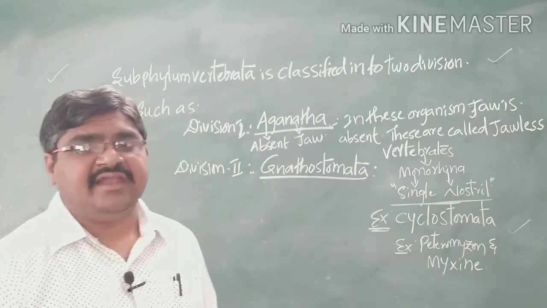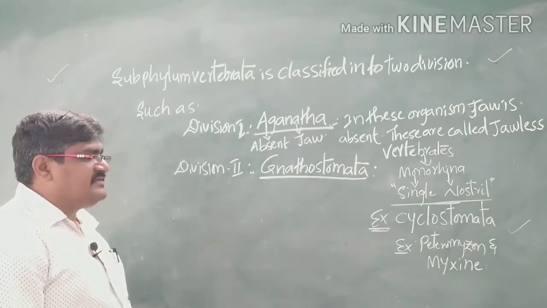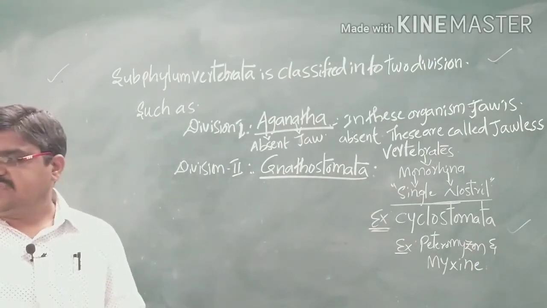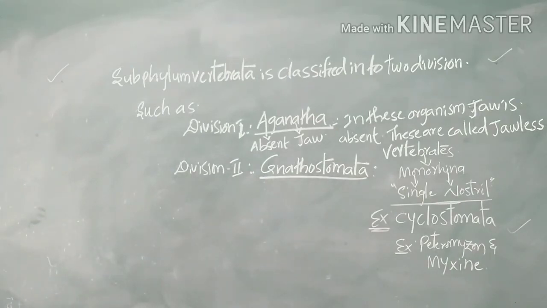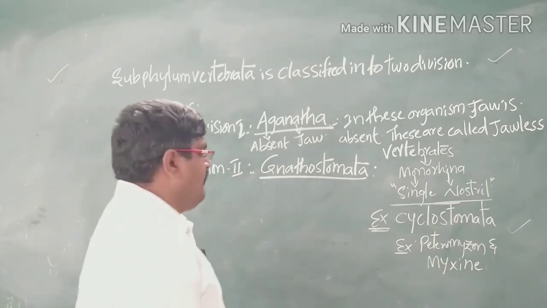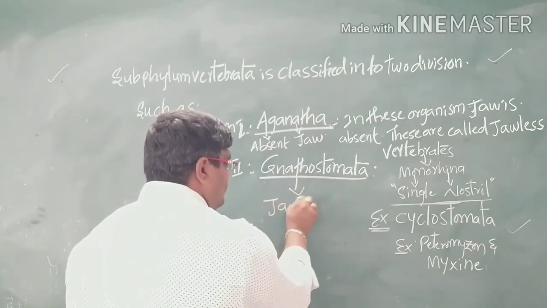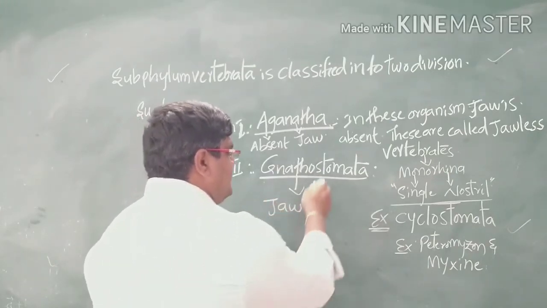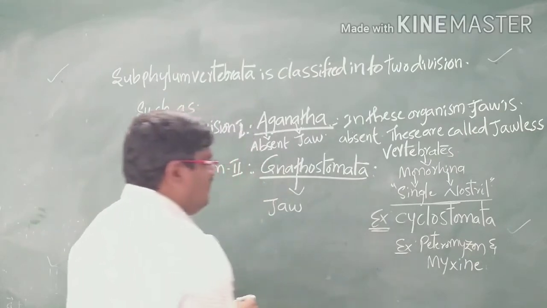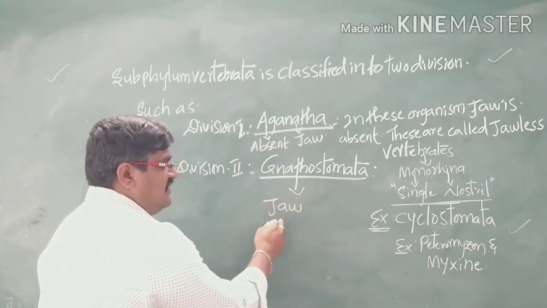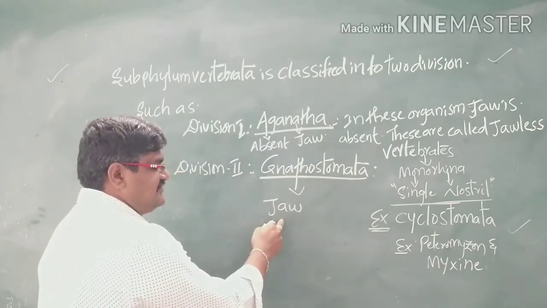And here Gnatho means jaws. The organisms which have jaws, the presence of jaws, we can call jawed organisms.